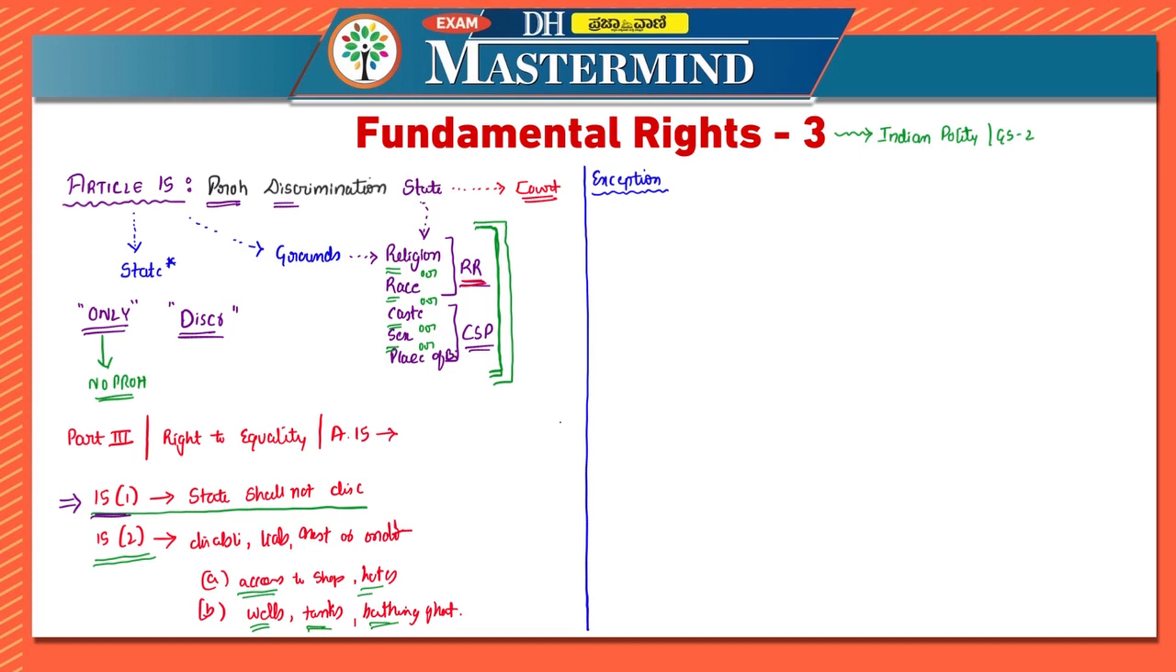Now there are exceptions. That is, not every time will this be liable. On the grounds of discrimination or the rule of non-discrimination, there are 4 exceptions. What are those 4 exceptions? We will see. Now the first one you have to remember: women and children. These are the keywords so that it will be easy for us to recall.